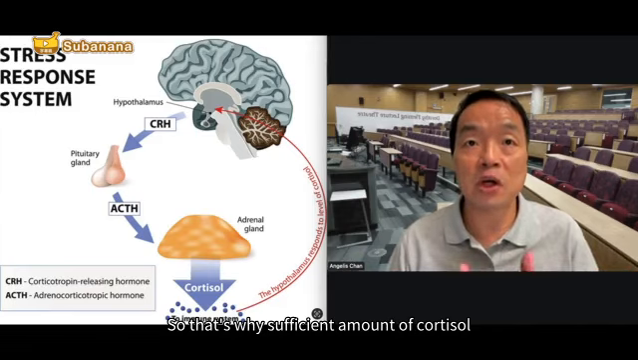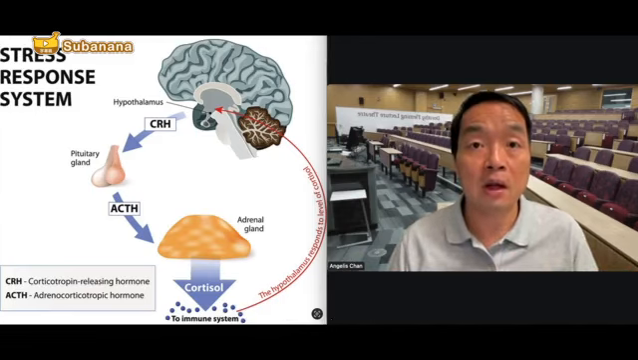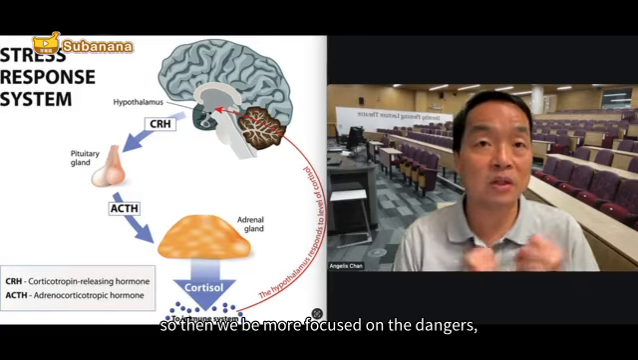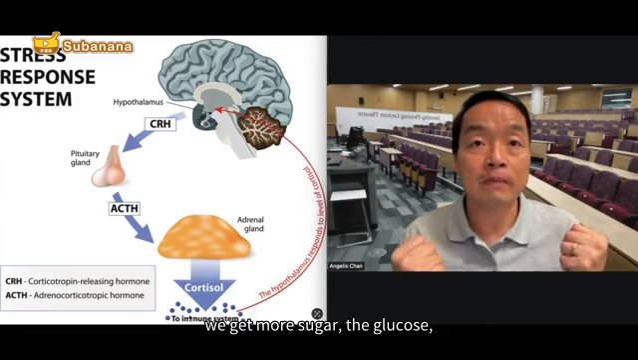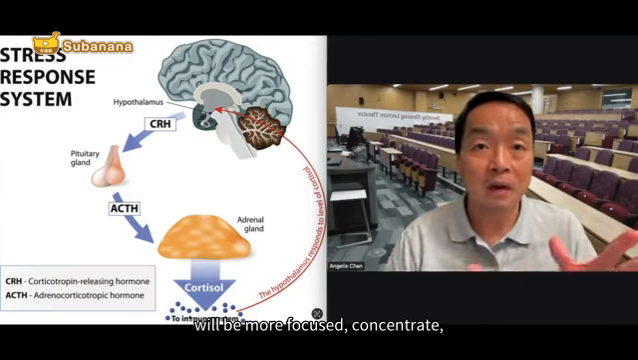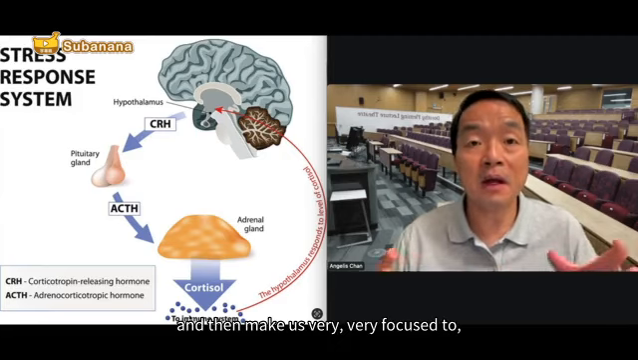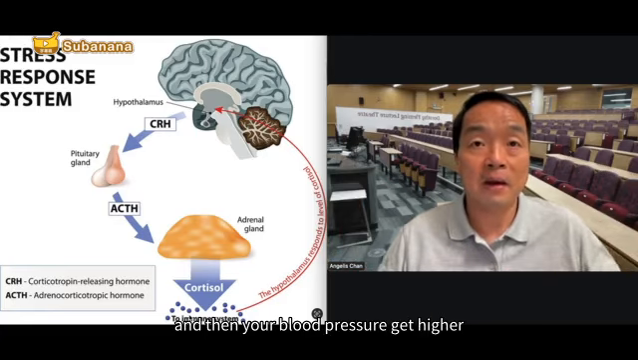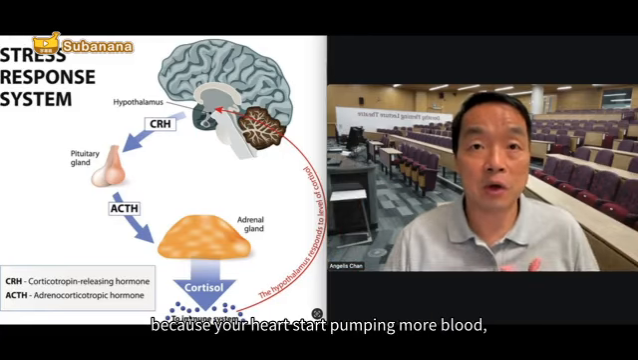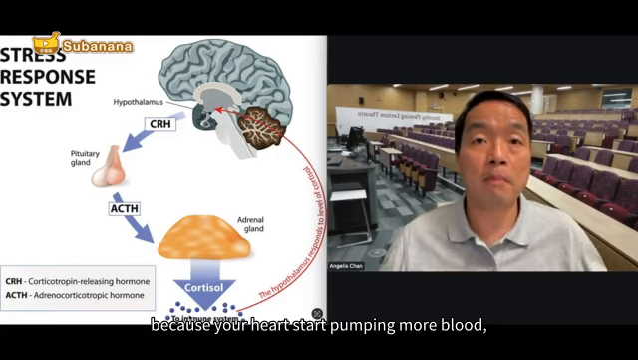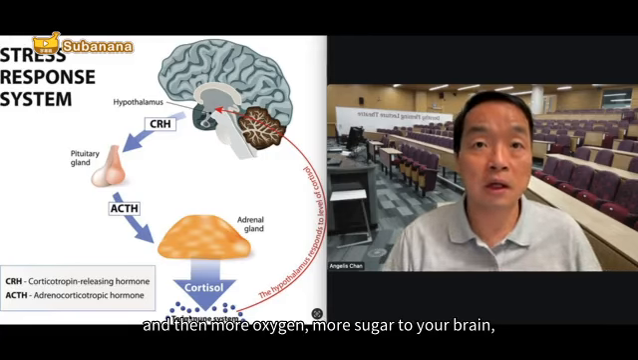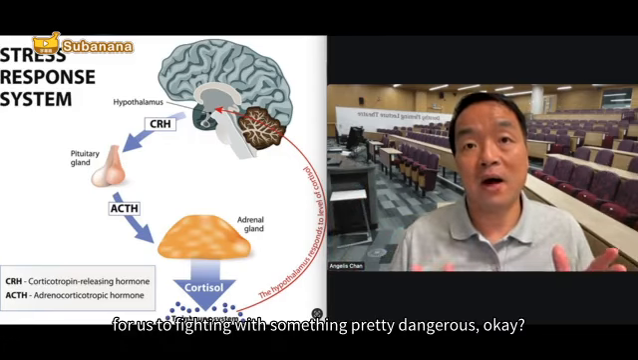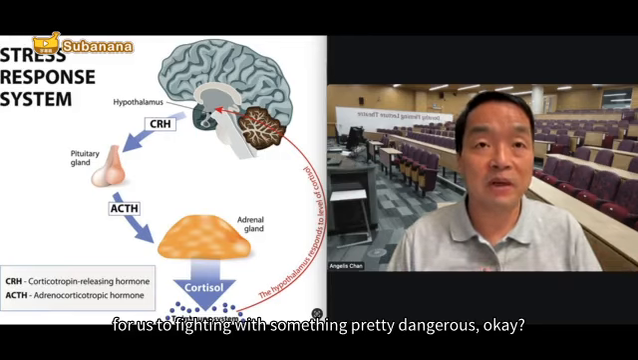A sufficient amount of cortisol is very necessary, because once cortisol gets released, we are more focused on the dangers. We get more sugar, the glucose, and we concentrate. Your muscles get very tense, and your blood pressure gets higher, because your heart pumps more blood, bringing more oxygen and more sugar to your brain and your body. So cortisol is very necessary for us to fight something pretty dangerous.